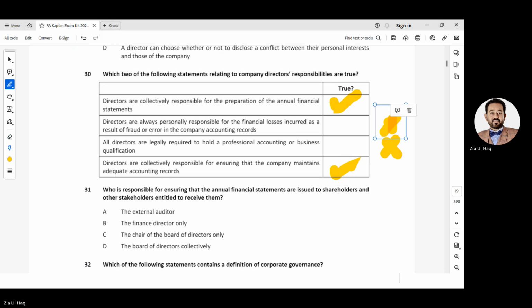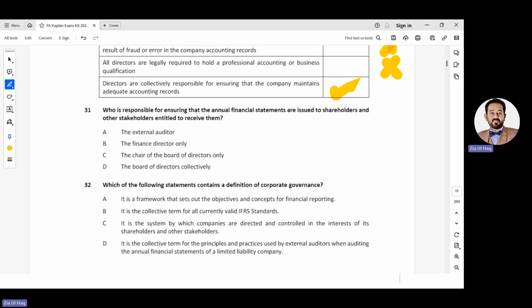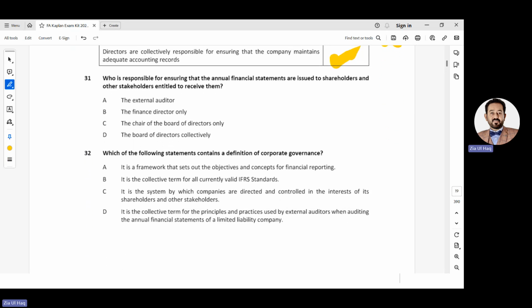31. Who is responsible for ensuring that the financial statements are issued to shareholders and other stakeholders entitled to receive them? Who is responsible? The board as a whole, meaning all the directors. Where is the all directors option? D.